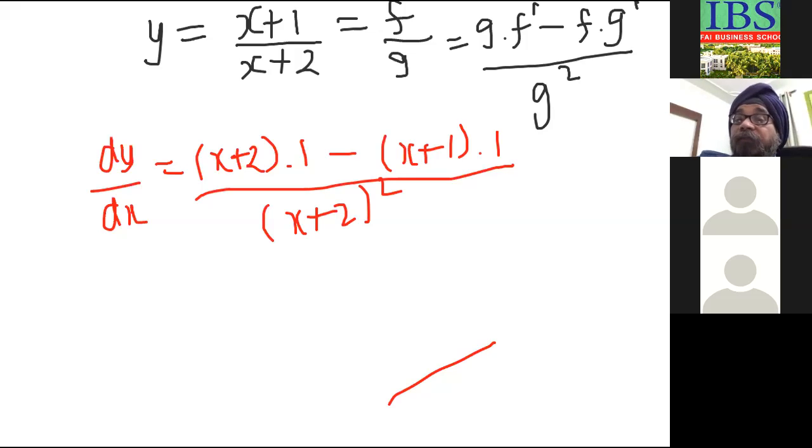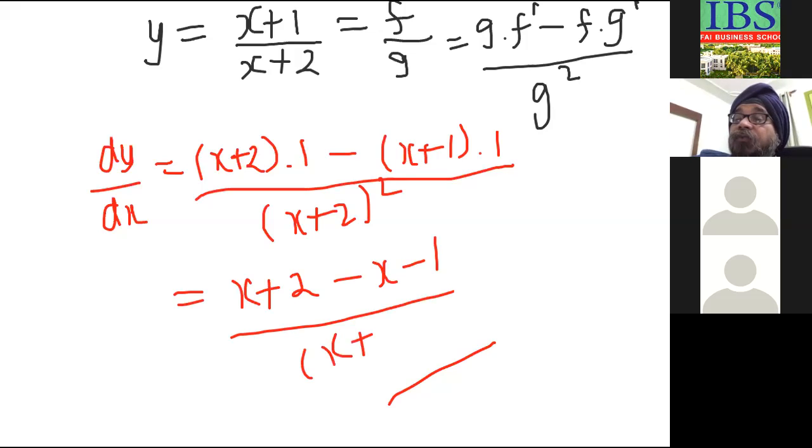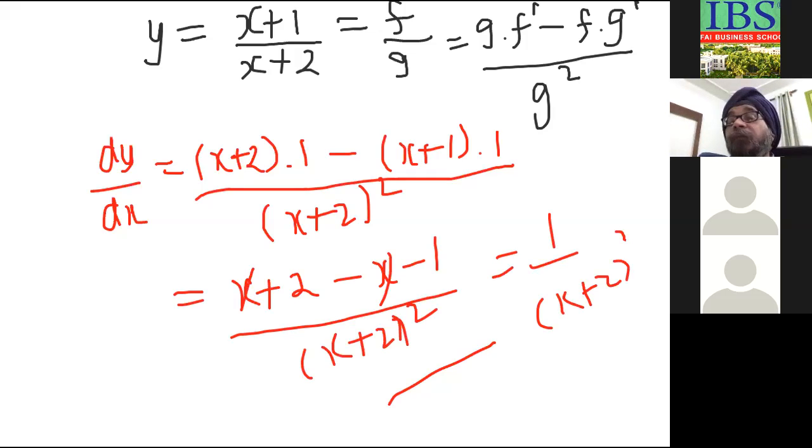So x plus 2 minus x minus 1 divided by x plus 2 whole square. Now x cancels, it is 1 upon x plus 2 whole square. This is how we use the quotient formula.